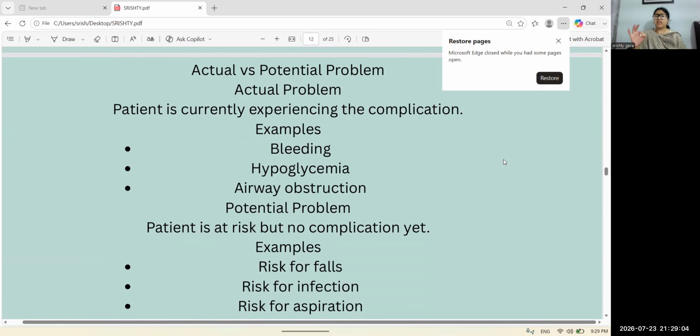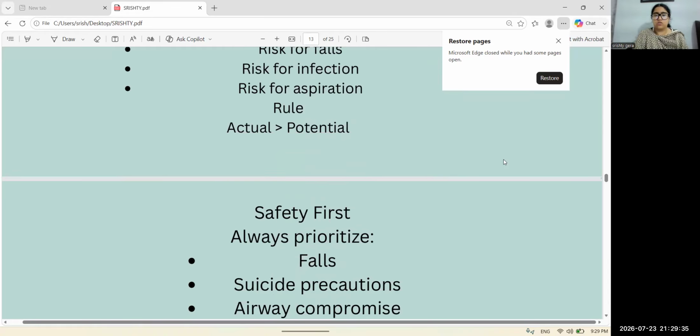Like for example, in actual condition the patient is suffering or experiencing the complication like bleeding, active bleeding. They are suffering or they are experiencing hemorrhage. They are experiencing hypoglycemia. We need to assess them. Okay, the patient who is at risk can wait, but the patient who is experiencing the complication, we need to intervene them first. Okay, so always there is a rule, actual over potential.